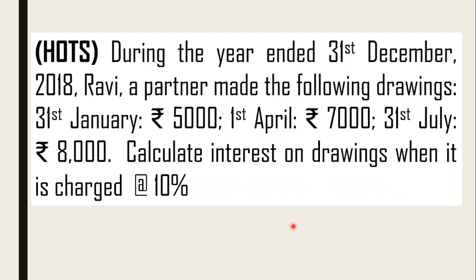Now moving to the fourth one. Okay, before that there is one superb question over here. During the year ended 31st December 2018, Ravi, a partner, made the following drawings. What you can see here, the date is given, the amount is given, another date is given, another amount is given. Just check out which method to use, because by now you have learned three methods.